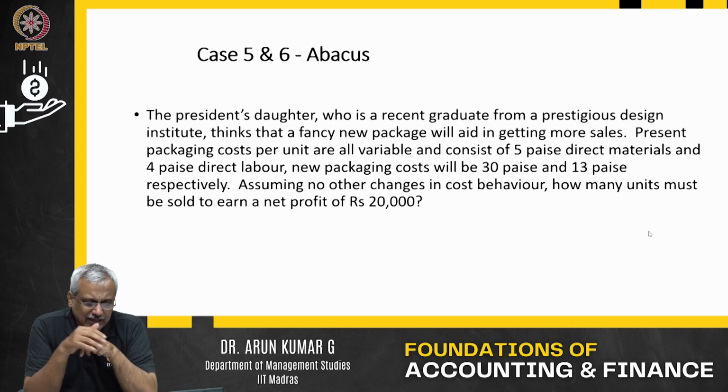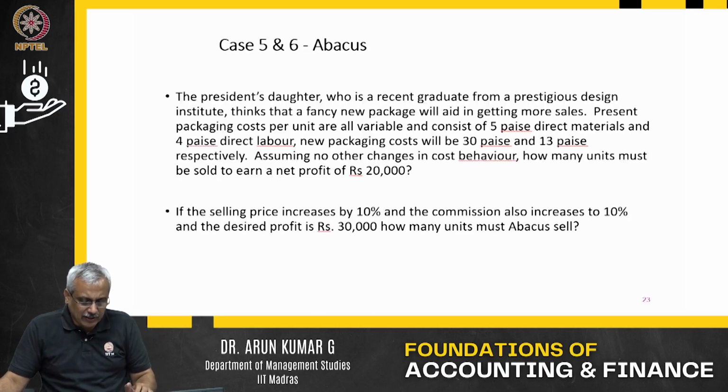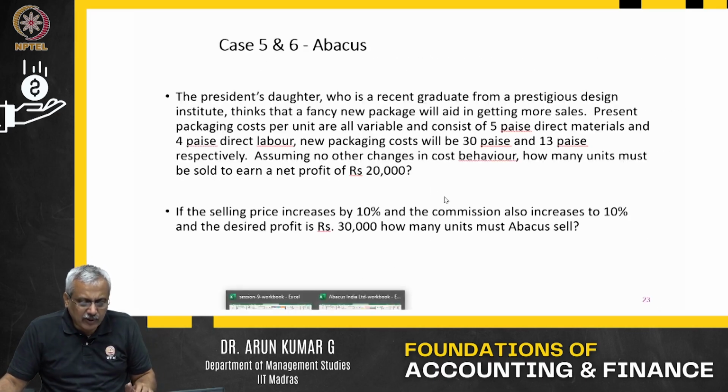Assuming no other changes in the cost behavior, how many units must be sold to earn a net profit of 20,000 rupees? Let us look at it. Direct material, it was 5 and 4, it becomes 30 and 13. Let's go back.